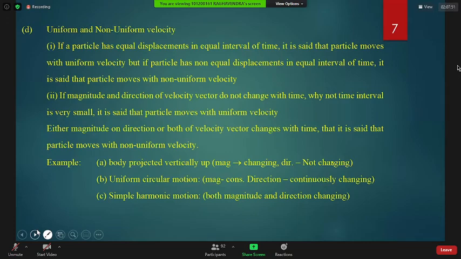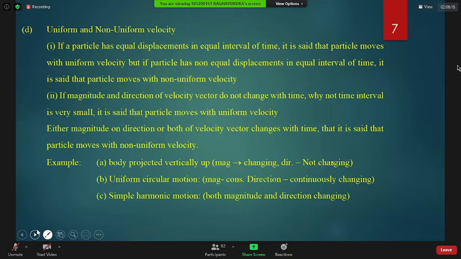Sir, in a body vertically projected up, the direction will change after it reaches the highest point, when velocity becomes zero, no, sir? Yes, so magnitude is changing now. Sir, I mean direction is also changing, no, sir? Where is the direction changing? When it is going vertically up, the direction is vertically up. Direction does not change. Direction will change when it falls down. Okay, now I got it.